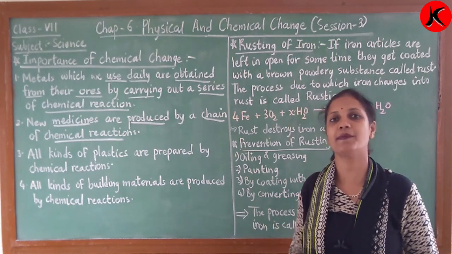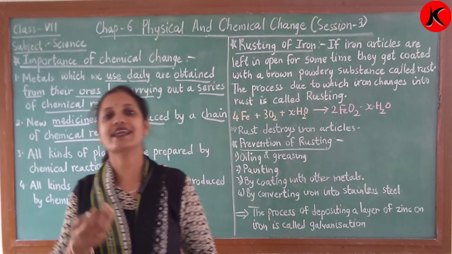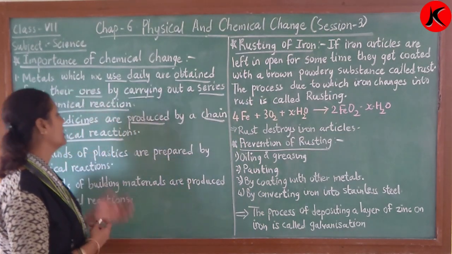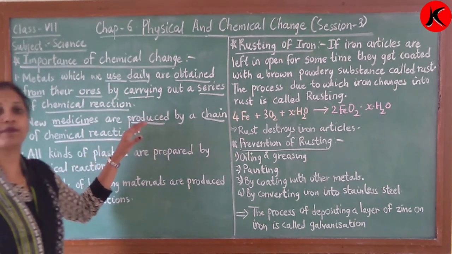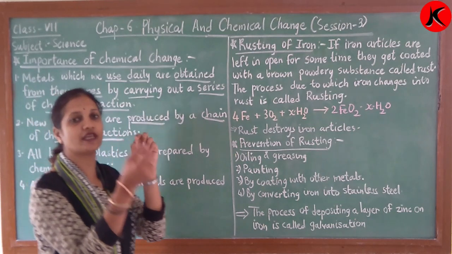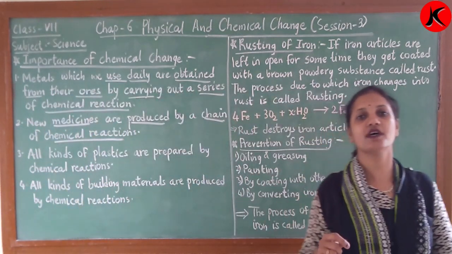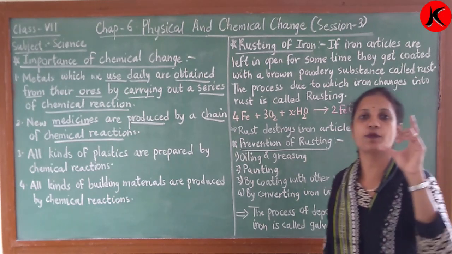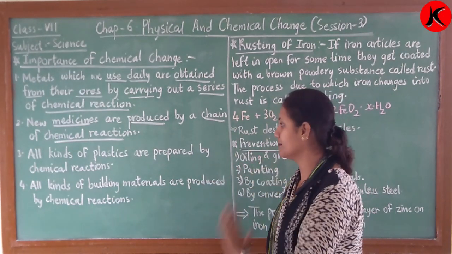There are many more tablets, many more forms of medicines which we are getting with the help of chemical reactions, right? And these medicines are made with a chain of chemical reactions. It means the atoms and molecules are adjusted according to the need of the patient, right? So particular tablets are prepared for human beings.